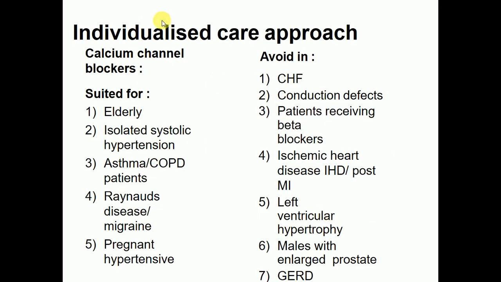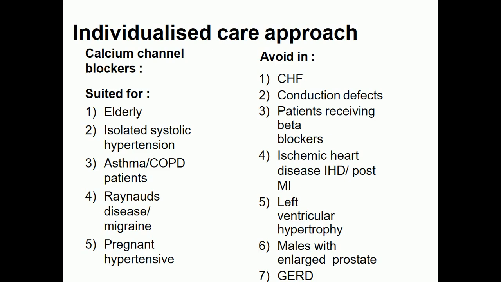Individualized care approach of calcium channel blockers. Calcium channel blockers are suited for certain conditions and should be avoided in others. They are suited for elderly patients and for isolated systolic hypertension. They can be used for asthmatic patients as well as chronic obstructive pulmonary disease patients. They are also suitable for Raynaud's disease, migraine, and especially during pregnancy, when a female has hypertension. So for pregnant hypertensive patients, calcium channel blockers can be used.